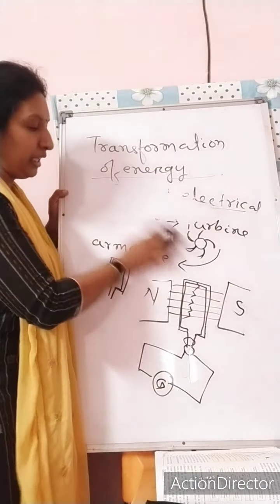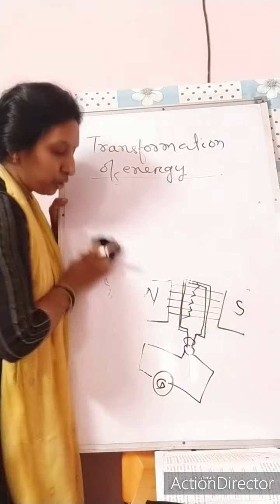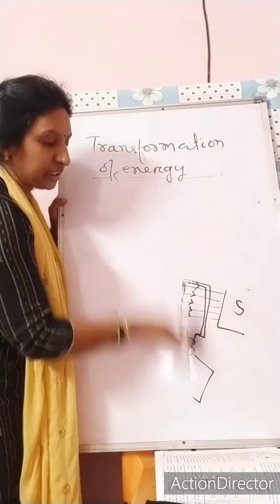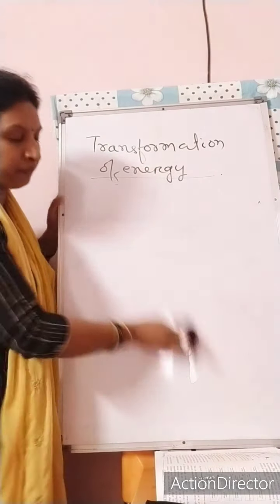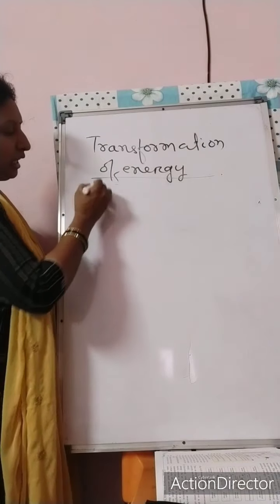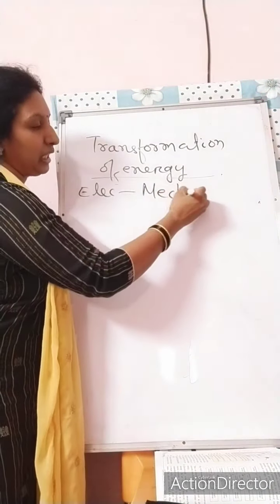Next one is electrical energy converted into mechanical energy, that is the electrical motor. In an electrical motor, electrical energy is changed into mechanical energy.